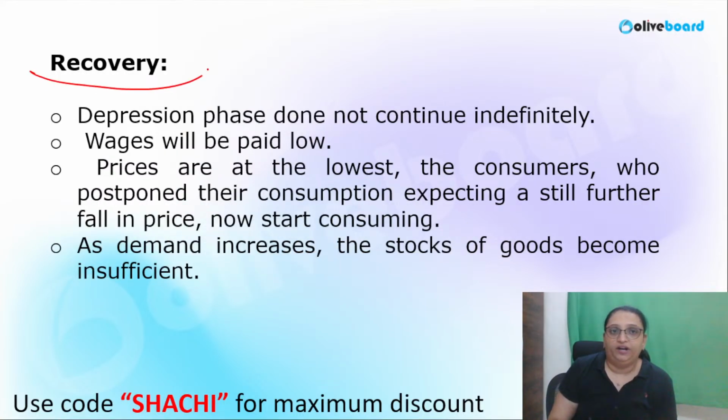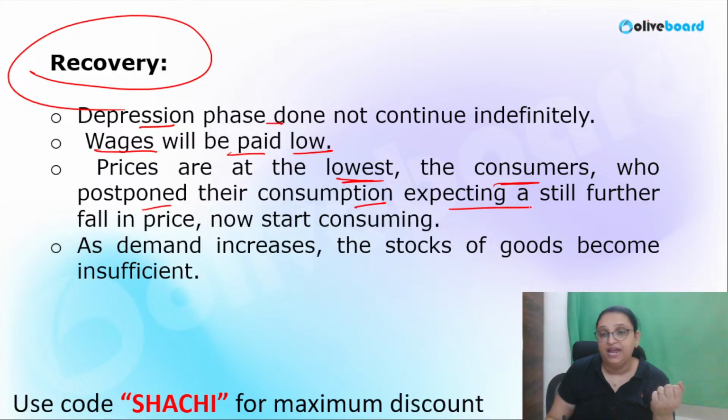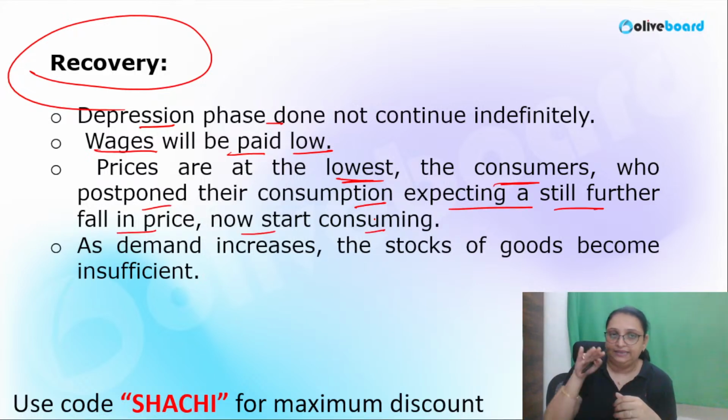So when we talk about recovery, how recovery happens after the depression phase: this recovery period comes where the wages will be low and the prices are at lowest, and the consumers who postponed their consumption, expecting a still further fall in price, now start consuming. Basically, in the recovery period, depression is done with. The wages paid to the workers are low, the prices are at lowest, and the people start consuming on the expectation that prices will reduce further.